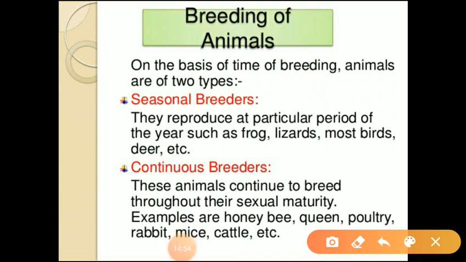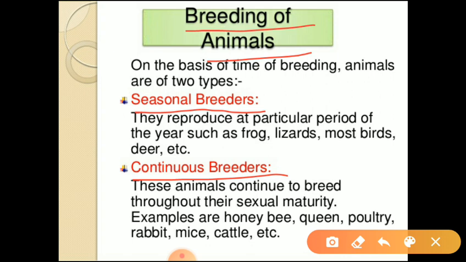Next point is breeding of animals. On the basis of time of breeding, animals are of two types. We can classify animals on the basis of time of breeding. What are they? First one is seasonal breeders and second one is continuous breeders.